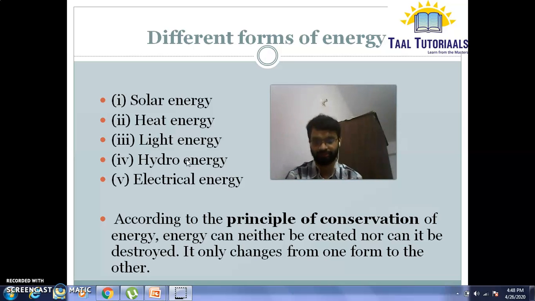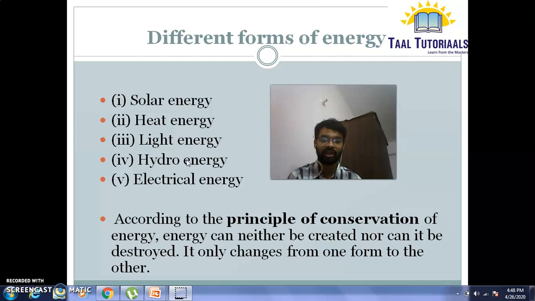Third, light energy. It is a form of energy with the help of which we can see anything. The sun is again the ultimate source of light energy, but the moon reflects the sunlight in the evening and we can see.